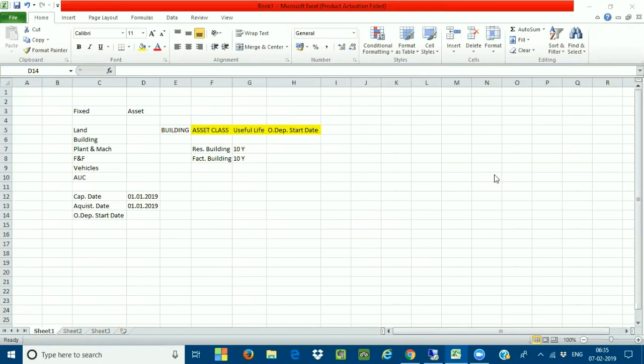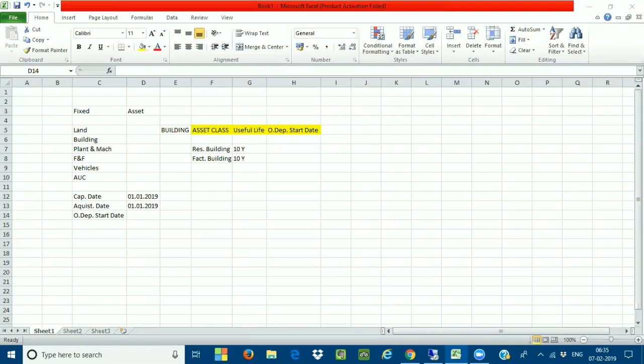So I'm going to do my housewarming on February 1st or something like that, so the calculation date is going to be 01/02/2019. I want to start calculating the depreciation not from the acquisition date. I would like to start the calculation date on 01/02/2019. That means you want to calculate the depreciation of an asset from 01/02/2019, so from that date your system is going to calculate the depreciation, not from 01/01/2019.